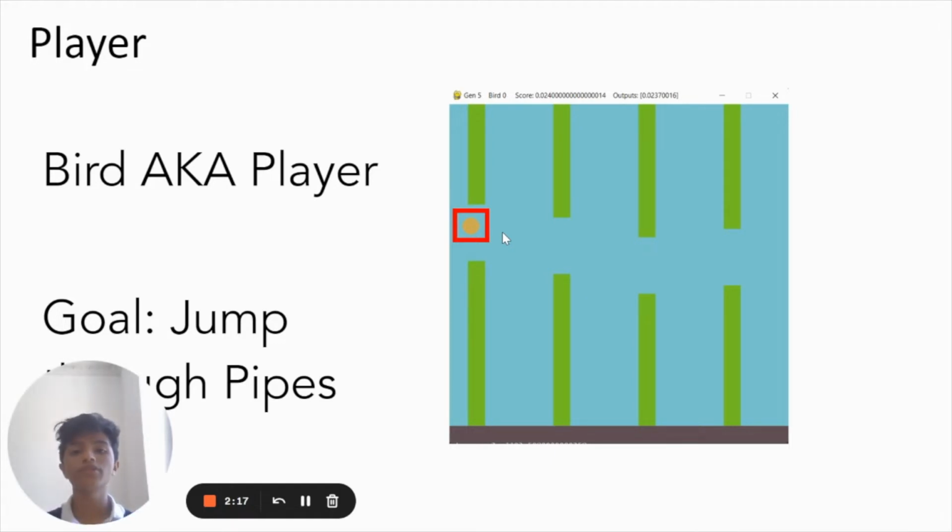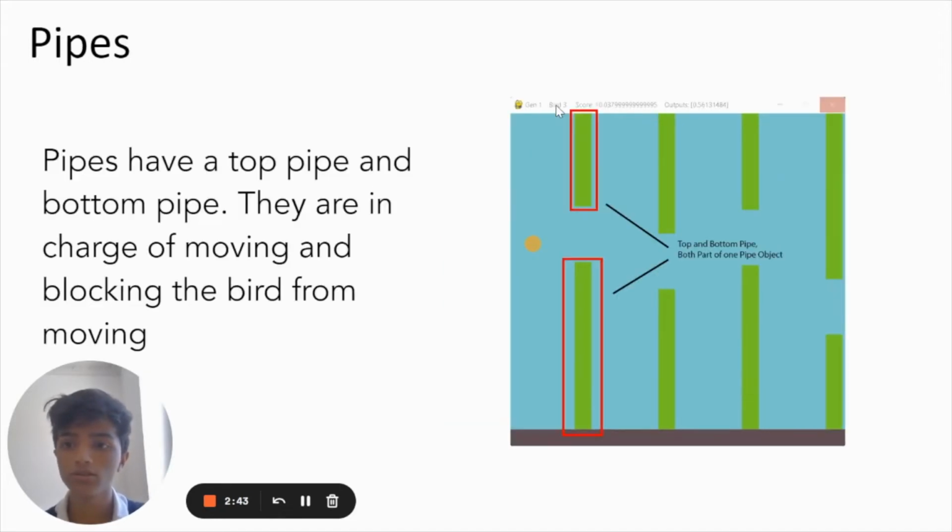So the score that the bird gets will influence how the next generations go on. And I forgot to mention, this is a genetic algorithm function, so it's not supervised learning where we have a fixed data set. It's a genetic algorithm, which I'll talk about in a second. But that score is really important for that, so make sure that if you're doing this, you tune that really well.